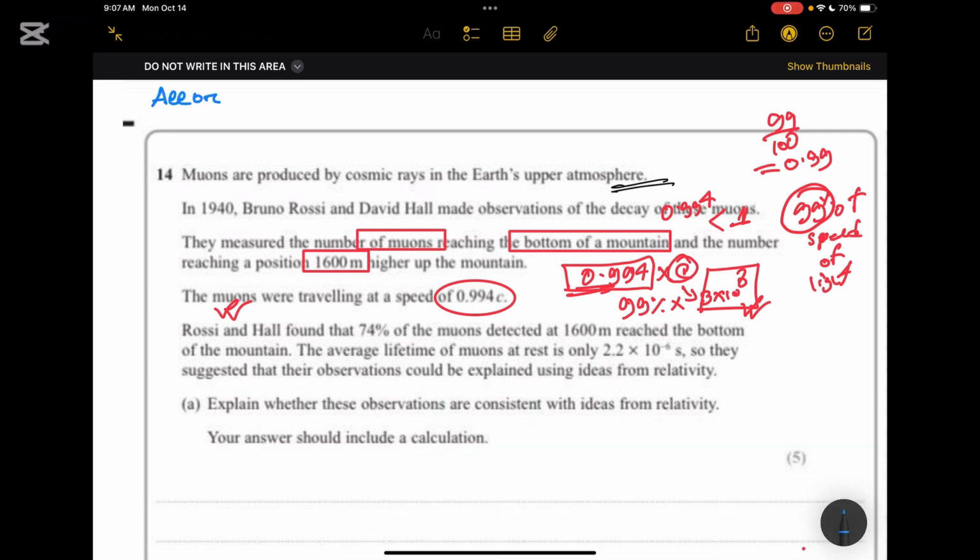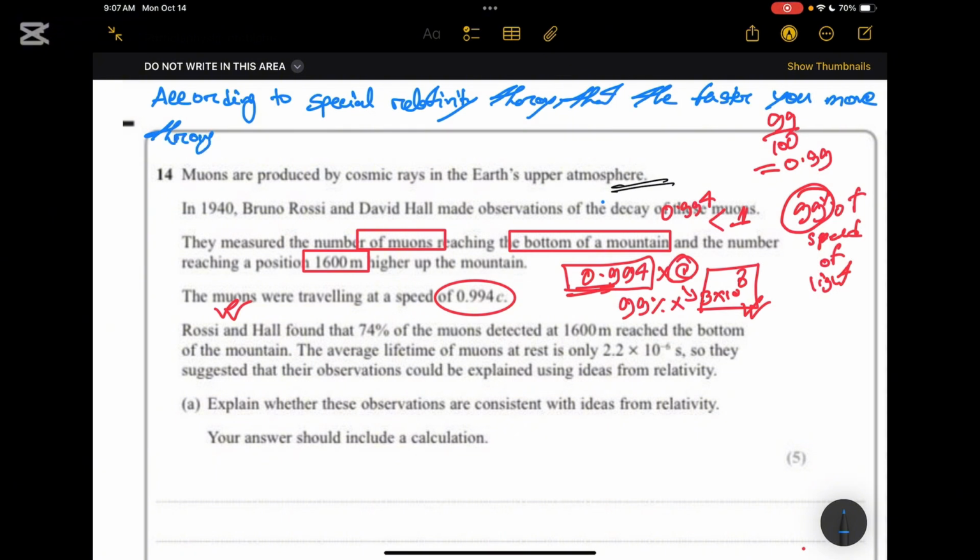according to the special relativity theory of Einstein, the faster you move through space, the slower you move through time.